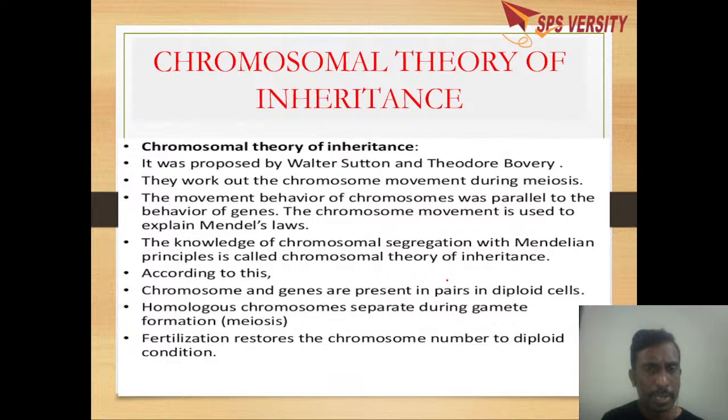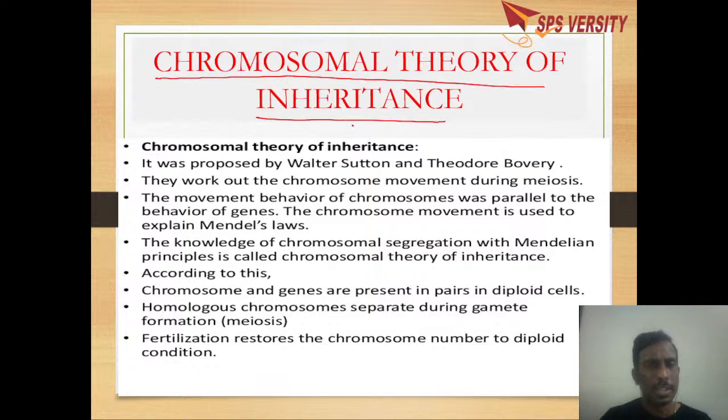Based on Mendel's theory, we have the chromosomal theory of inheritance. It was proposed by Walter Sutton and Theodor Boveri. They found that the movement of chromosomes during cell division was parallel to the behavior of the gene.